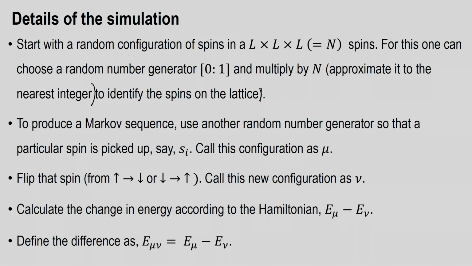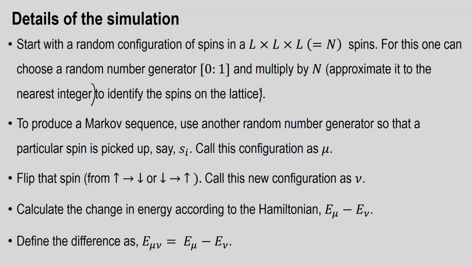Now, if the spin is initially up, flip it to down, or if it is initially down, flip it to up, and call this new configuration nu. So, you have an old configuration mu generated from a random distribution of spins on the lattice; now you have identified one spin and caused a flip, and call the new state or configuration nu.